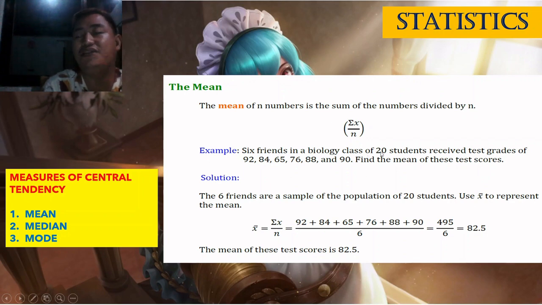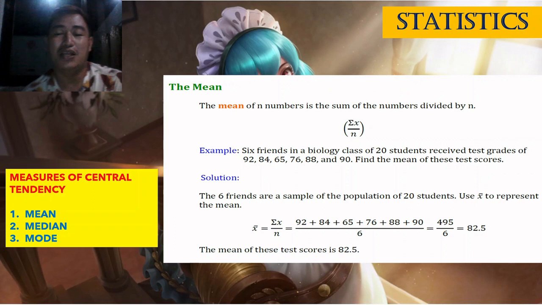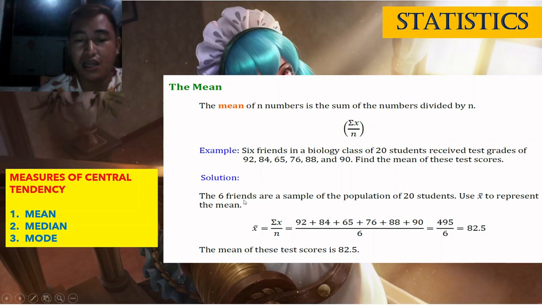But if the given scores are for all 20 students, then you use the equation or formula for the population. Okay? So, class, x bar is for the sample. Six friends are a sample of the population of 20 students. So use x bar to represent the mean.